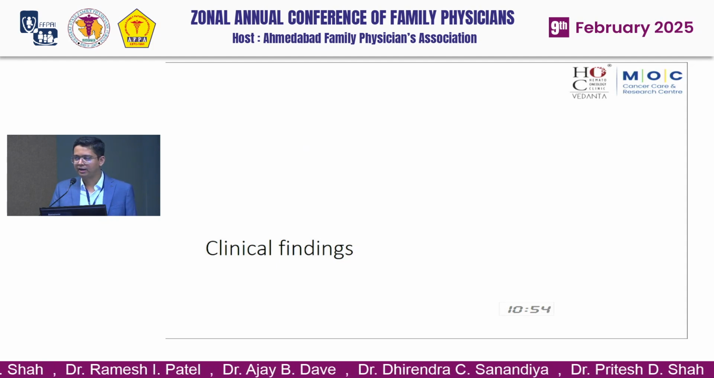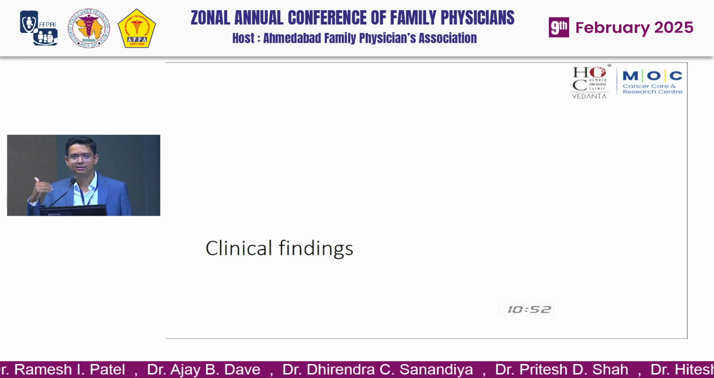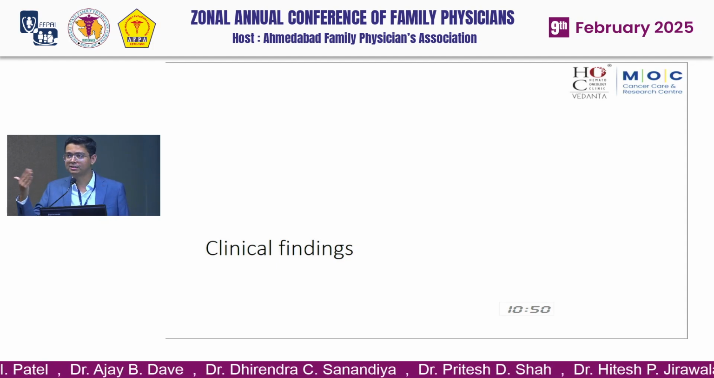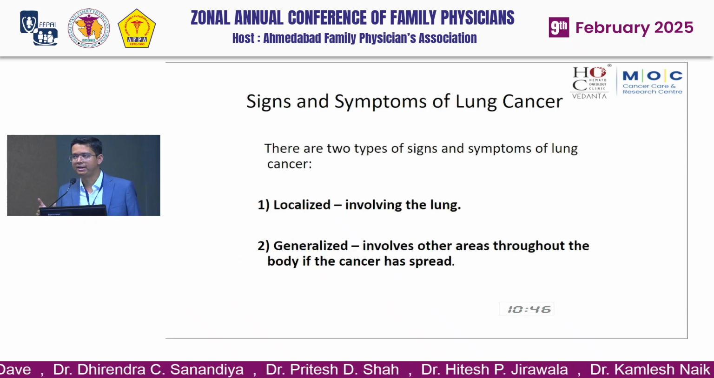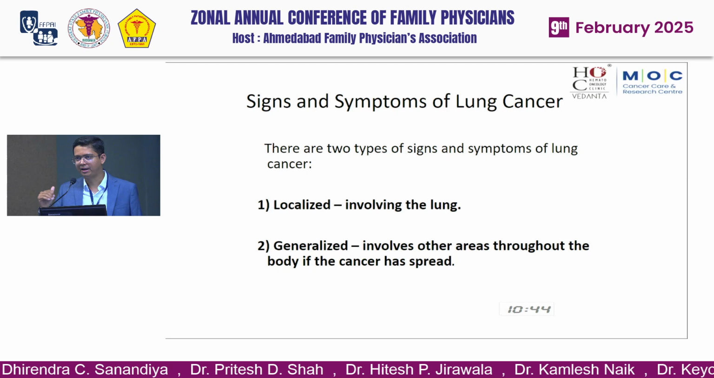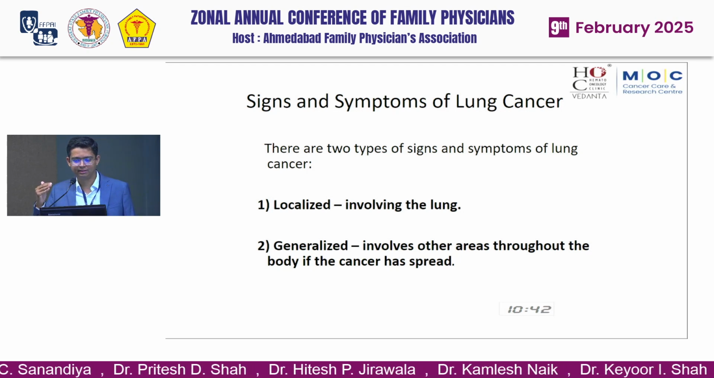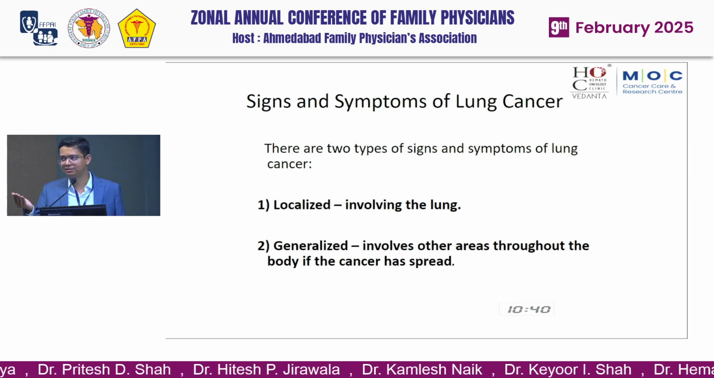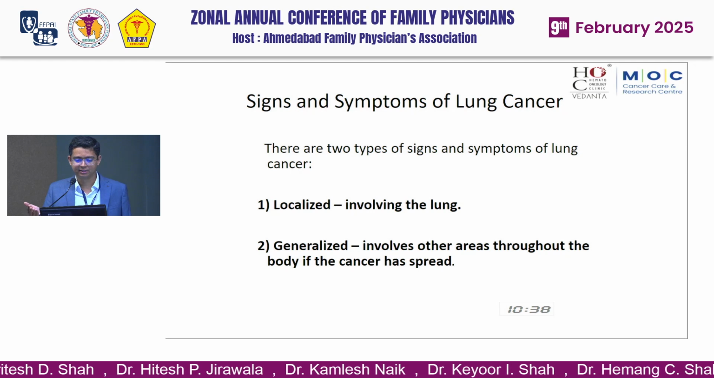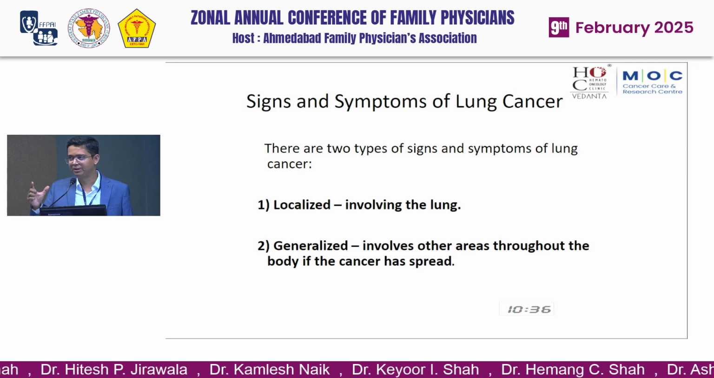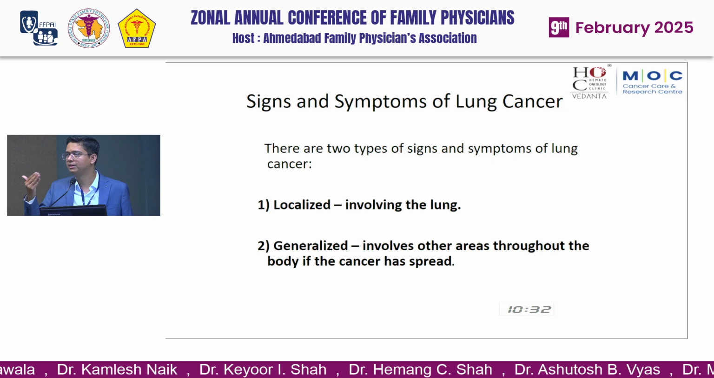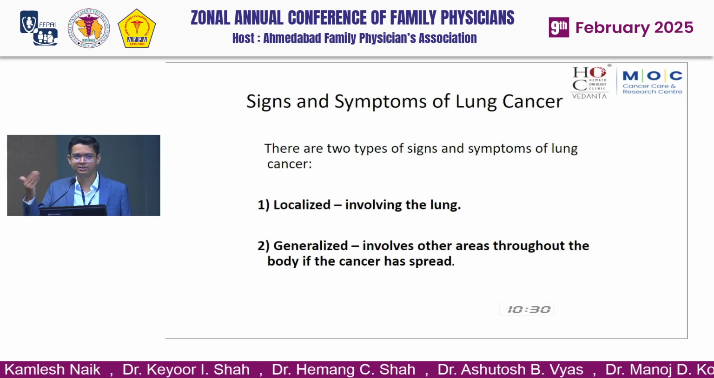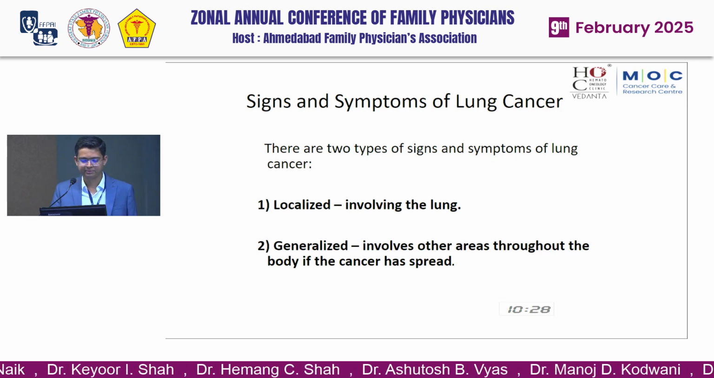Now, what are the clinical findings that make you suspect that this is lung cancer? The majority of the signs and symptoms of lung cancer are very haphazard. They overlap with other diseases of the lungs. The signs and symptoms of lung cancer are divided into two parts. One is localized, because of the involvement of the lung, and second is generalized, because of metastasis.